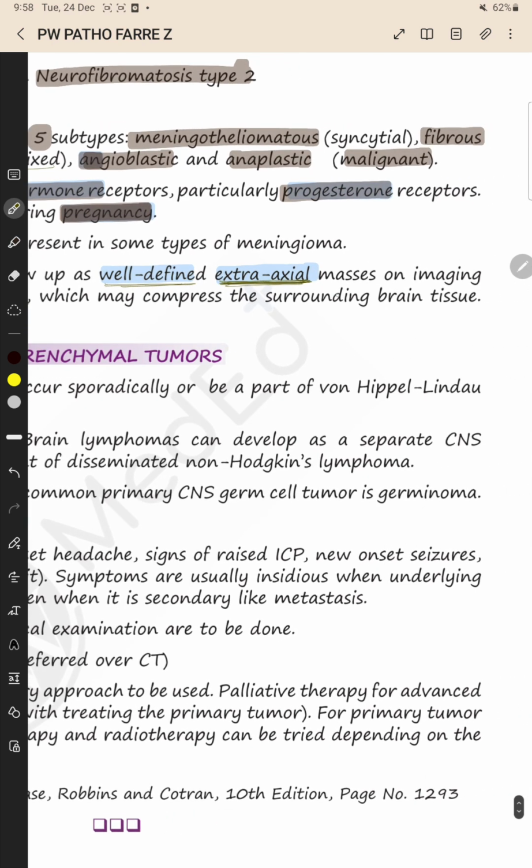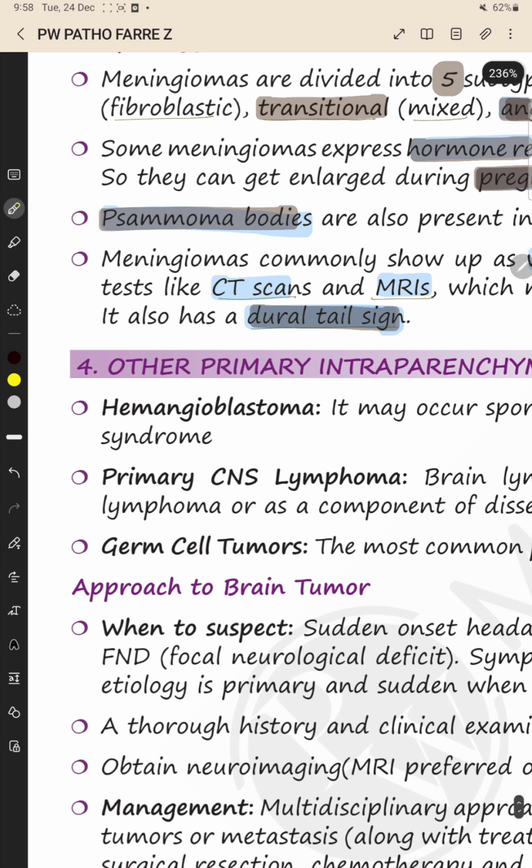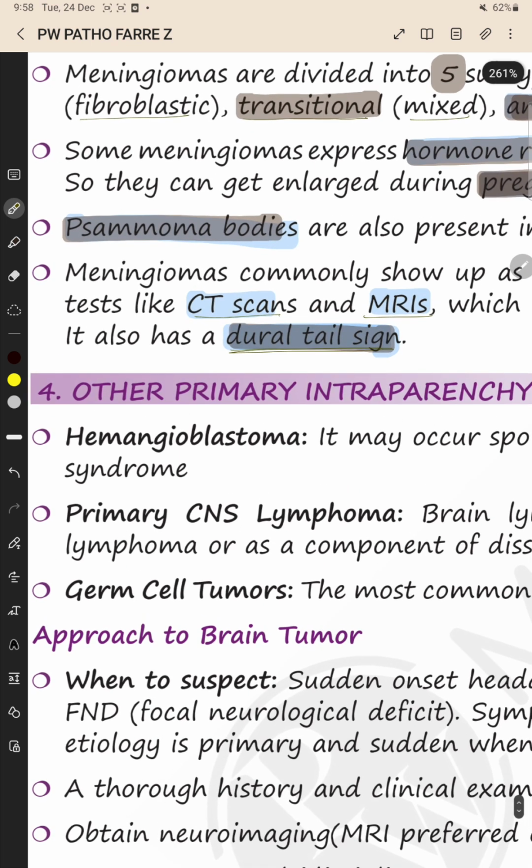And they can compress surrounding brain tissue. It also has a dural tail sign. These meningiomas are associated with the dura, so there will be linear enhancement of the dura near the tumor, which is known as dural tail sign.